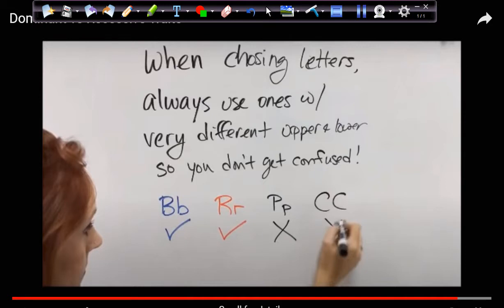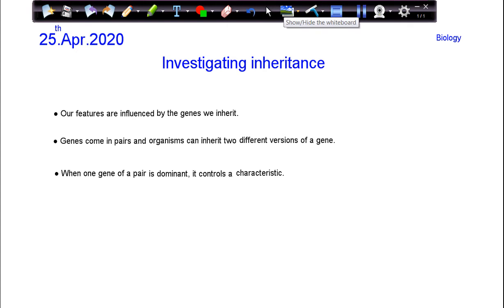So now let's go to the summary of the lesson. Investigating inheritance. Our features are influenced by the genes we inherit. So if we have strong genes or dominant genes, we can inherit very strong features.